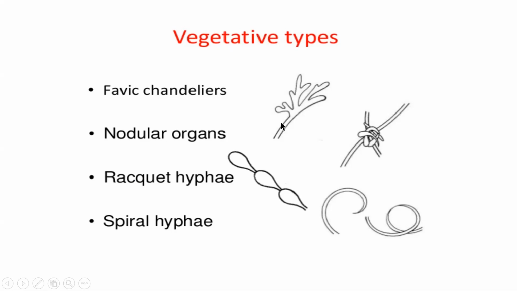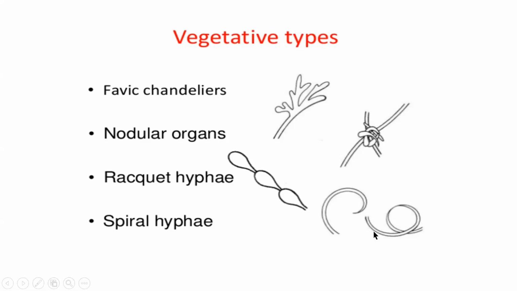You can see some fungal hyphae like a chandelier. Chandeliers you can see in lightings, in hotels and posh rooms, the different lighting fixtures. Some fungal hyphae resemble chandeliers, so they are called favic chandeliers.